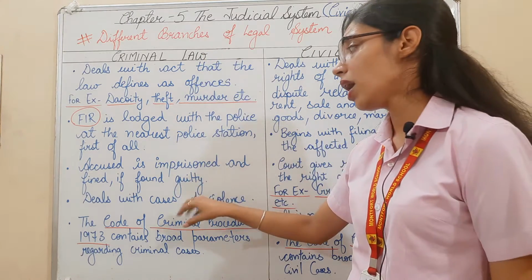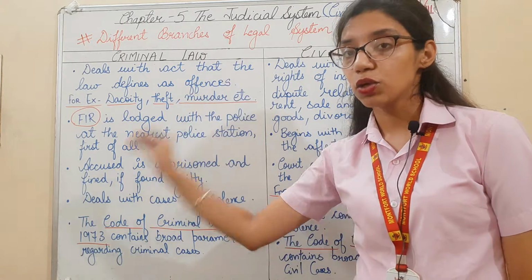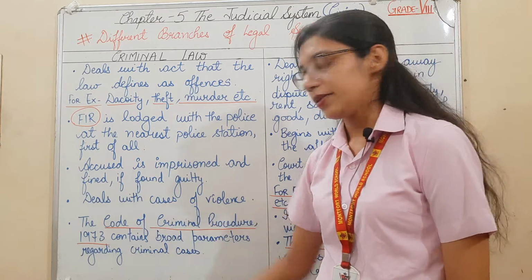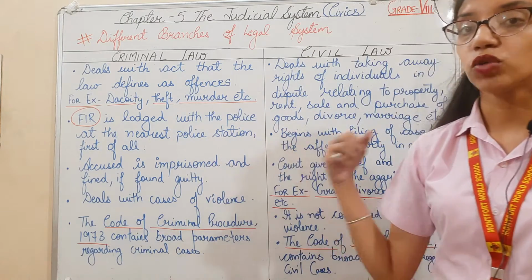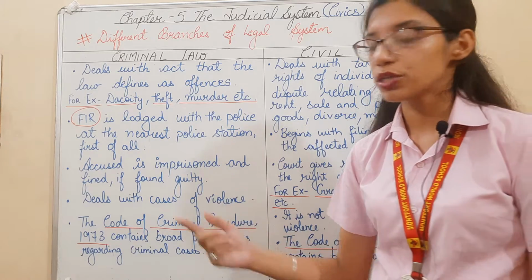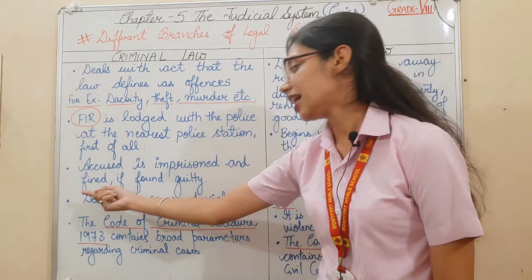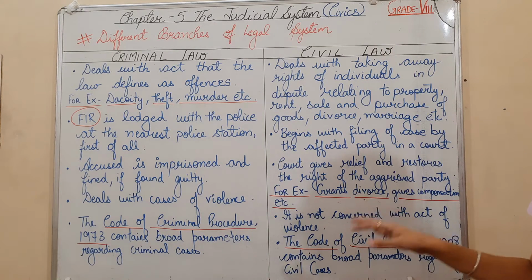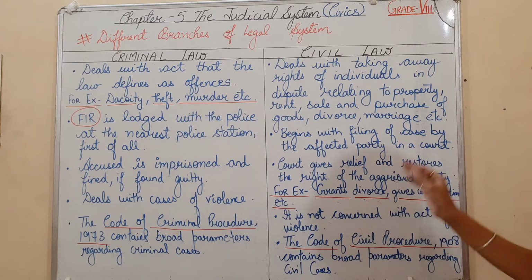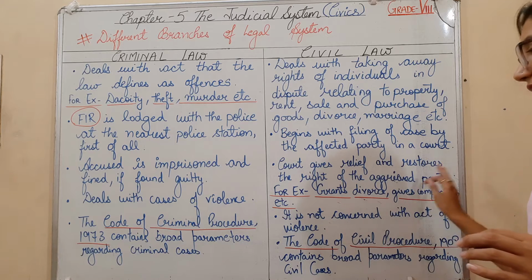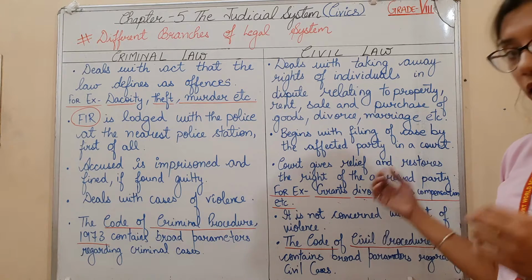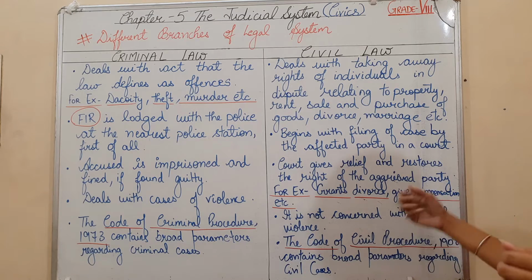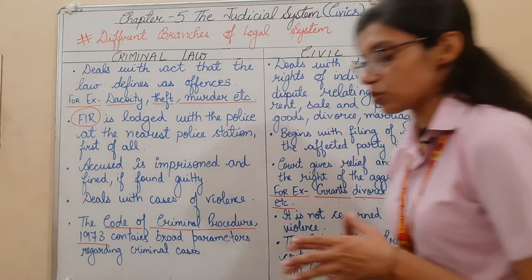In criminal law, the accused person, if found guilty, is imprisoned and fined. But in civil law, the court gives relief and restoration of the rights of the aggrieved party. It grants divorce and gives compensation also.